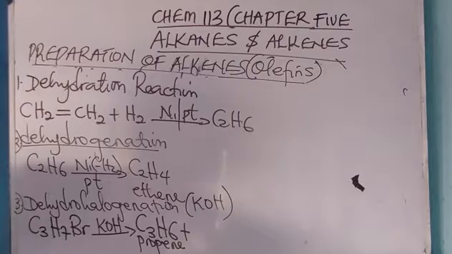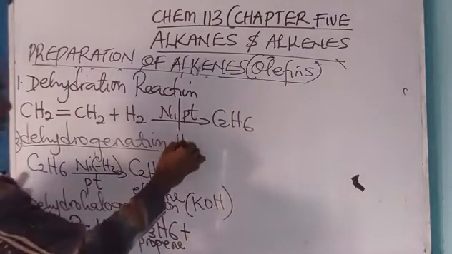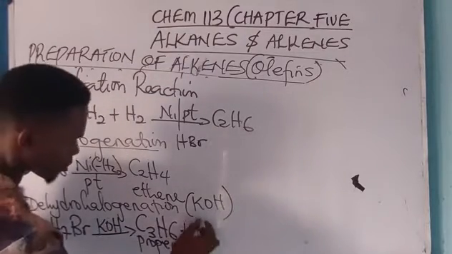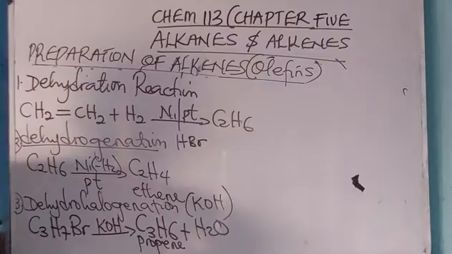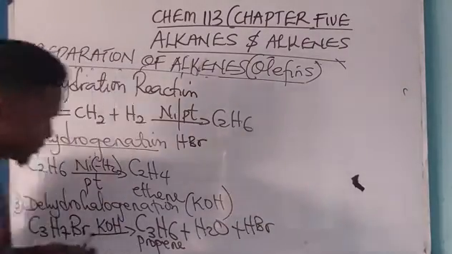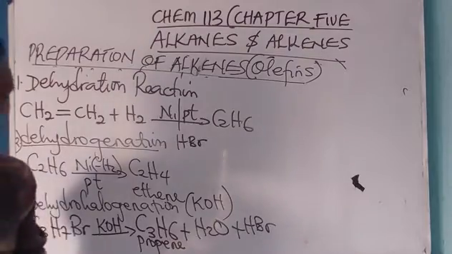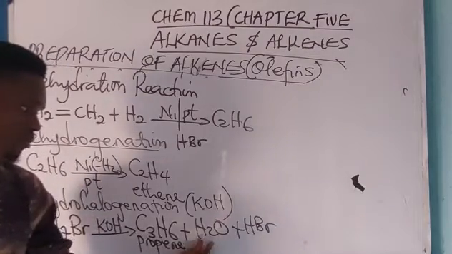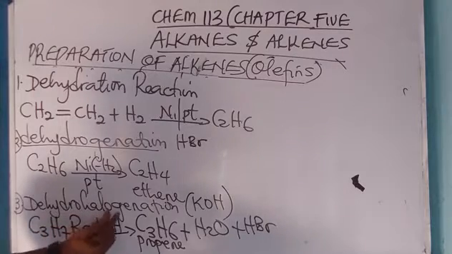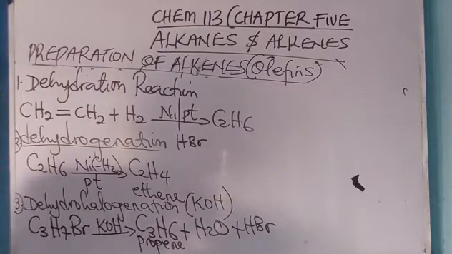Okay, not just that. I've removed HBr. Then I'm left with OH, and that H plus OH becomes water. Plus HBr, that is hydrogen bromide that was removed. Water is formed and propene is formed. That is dehydrohalogenation. Please take note of that.